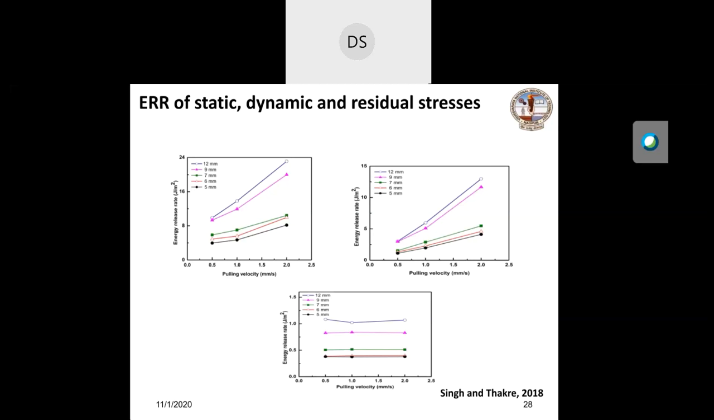Moreover, it also depends on the structure of that deformable gelatin hydrogel block. So if you increase the concentration, then energy release rate also increases. But this plot shows that one can also express the static, dynamic, and residual friction magnitude in terms of energy release rate.